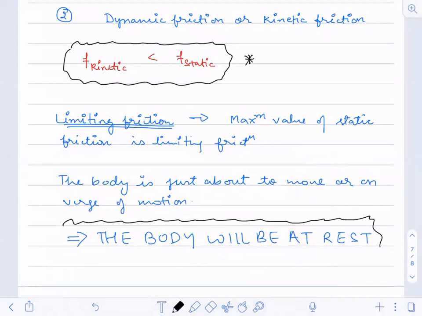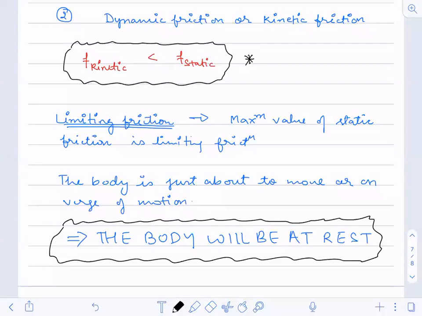Even if you increase the force by a small amount, the body will now move. Suppose at 20 Newton... I have a pen in my hand, and at 19.99999 it is not moving. It is not breaking.